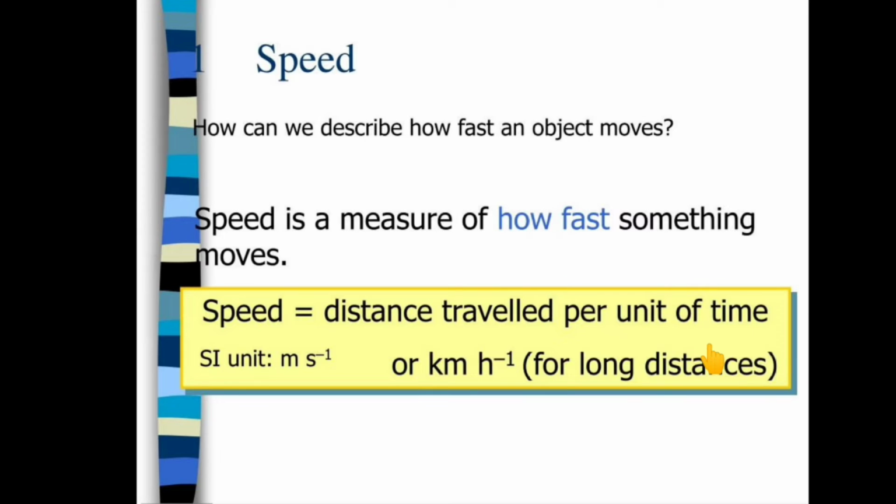Then, how can we describe how fast an object moves? So, here speed is a measure of how fast something moves. Speed is equal to distance traveled per unit time. In this way, speed is a measure of how fast something moves.